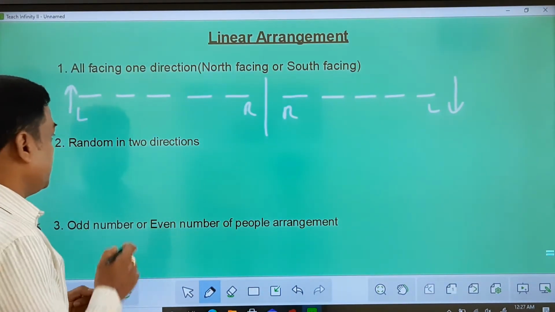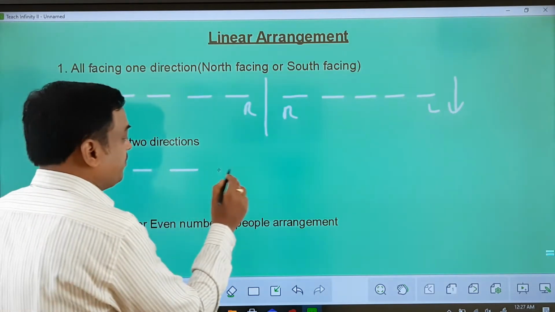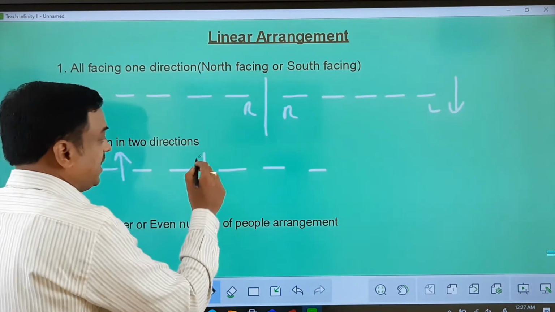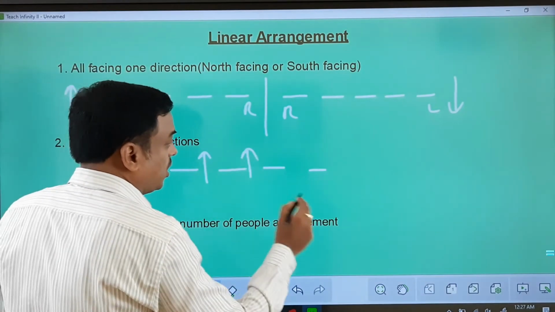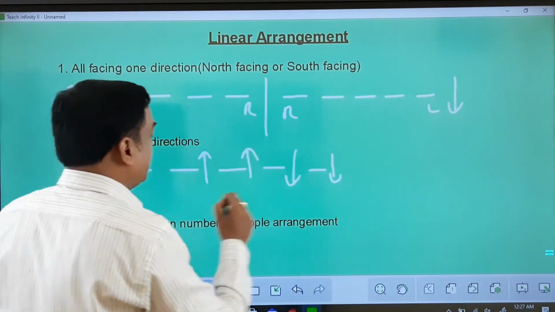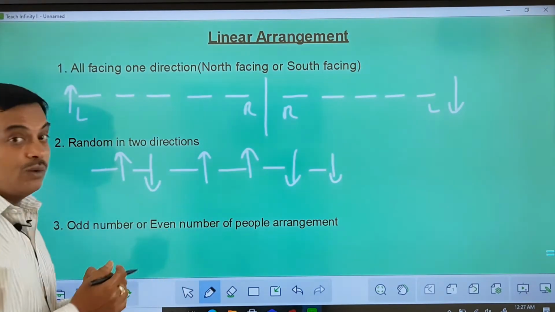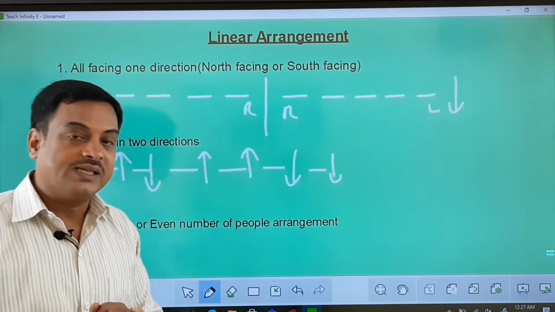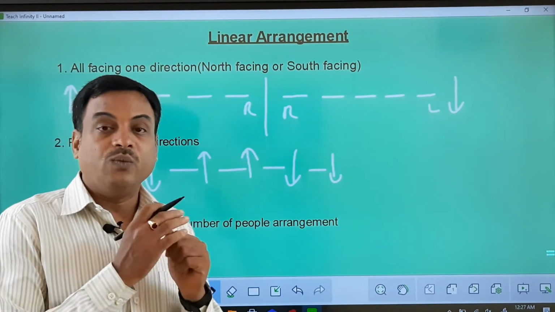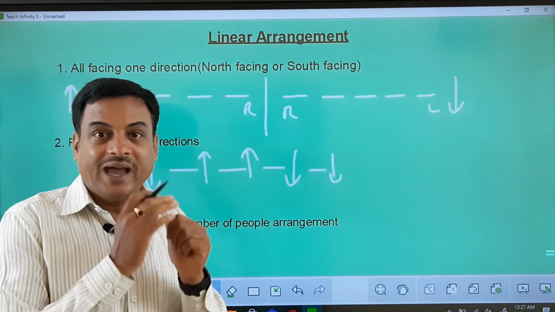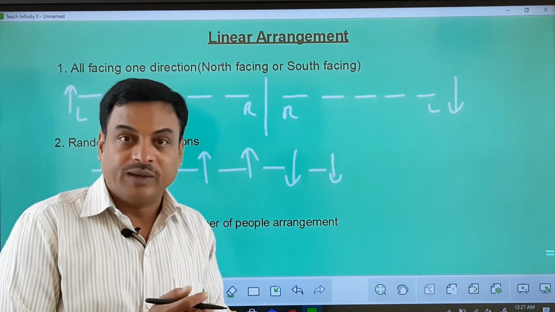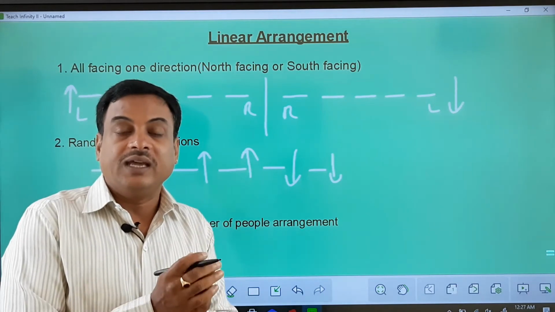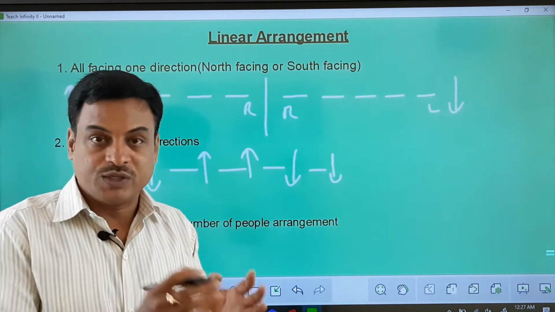Now second thing, randomly facing. What is meant by randomly facing? Some of the people in this seating arrangement will be facing north and all the remaining people will be facing south. Now in these types of puzzles, I need to know in which direction the person is facing, and based on that the arrangement will continue. If I am unable to understand which direction they are sitting, then I may always get multiple possibilities.